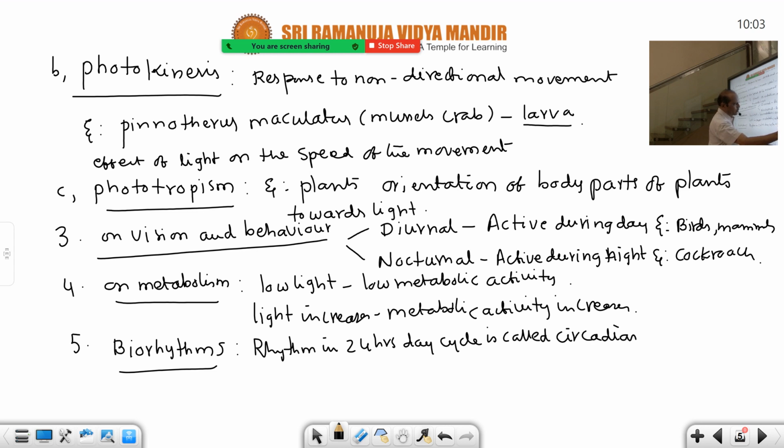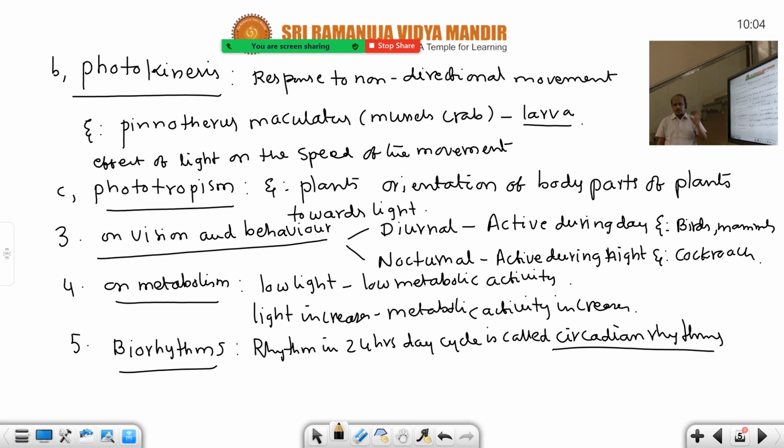This is also a 2 marks question. So many 2 marks questions are there in light. Pigmentation of skin is also a 2 marks question. One of the biorhythms is circadian rhythms, because every 24 hours it is repeated.